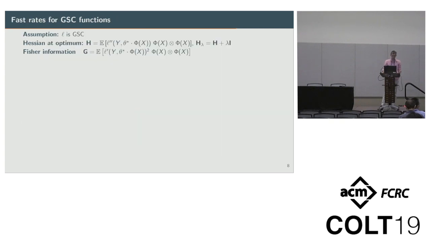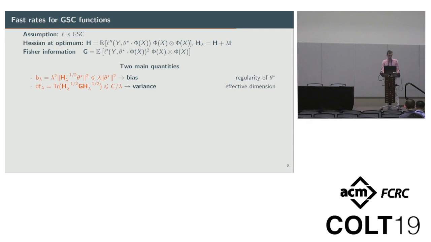So if we want to formulate the fast rates for these generalized self-concordant functions, we have to introduce the Hessian at the optimum and the Fisher information at the optimum. Again, this is purely local. And we introduce the bias and the effective dimension in this way. The bias term is basically the same term, except that instead of renormalizing with the covariance matrix, we renormalize with the Hessian at the optimum.